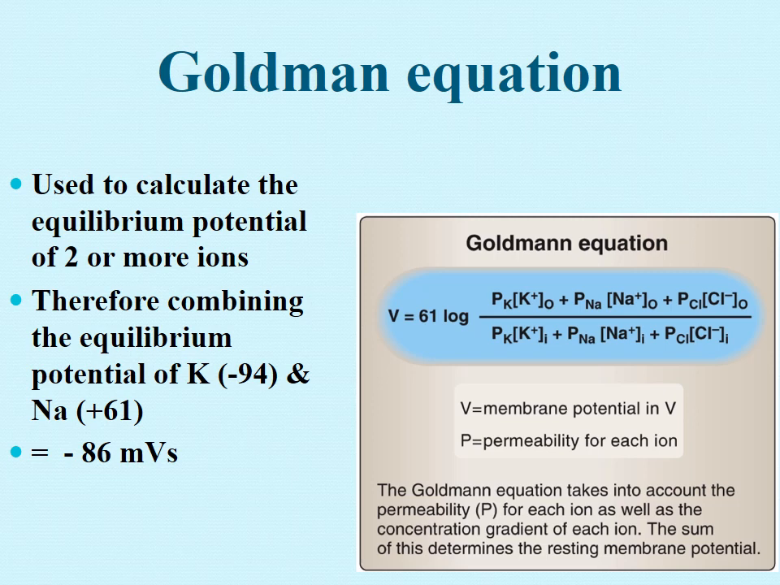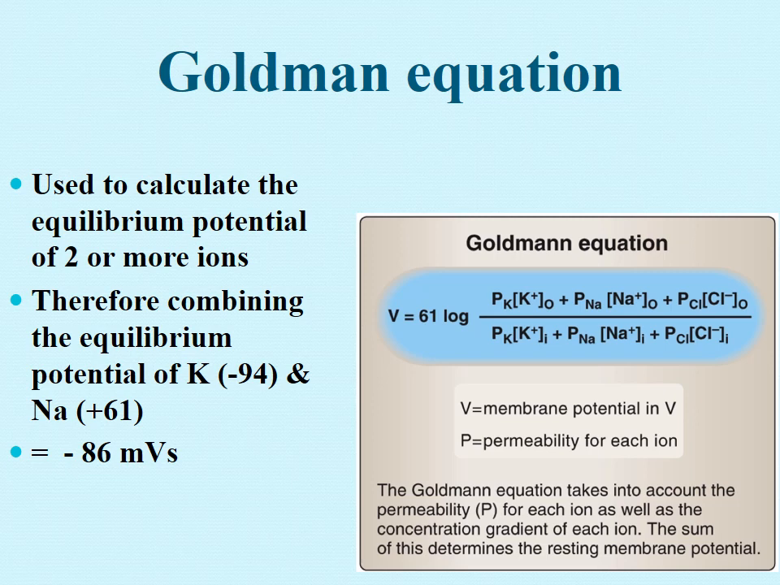Just remember that the Goldman equation takes into account both the permeability as well as the concentration gradient. And then you calculate, and after putting in all these values, combining the potentials, it will give you a value of about minus 86 millivolts. Why do you put the minus sign? It shows that the cell interior is 86 millivolts more negative as compared to the outside.